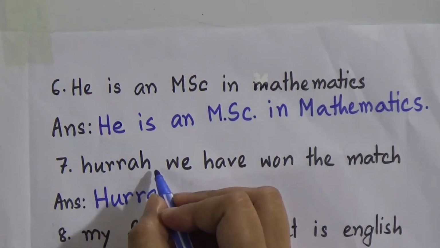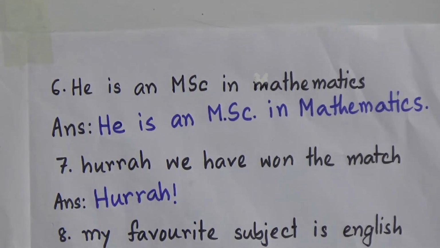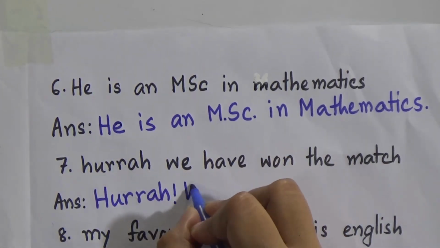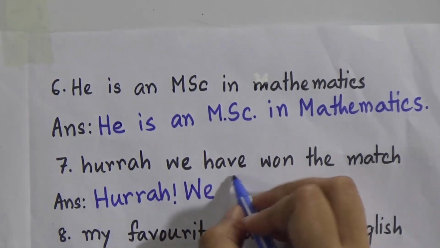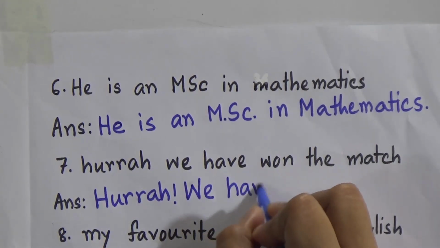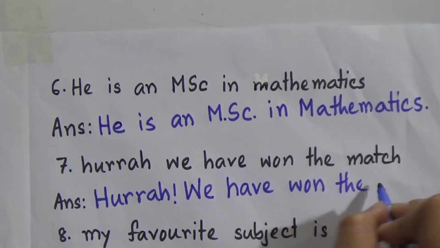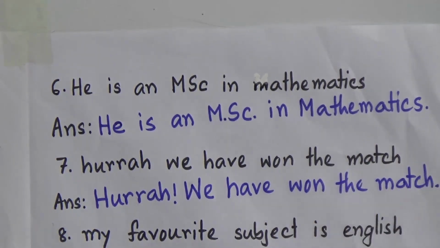This is the exclamation word, so we will use the exclamation mark here. Now we will start our sentence again with a capital letter. We had won the match. Now we will use a full stop, because we have already used the exclamation mark here.